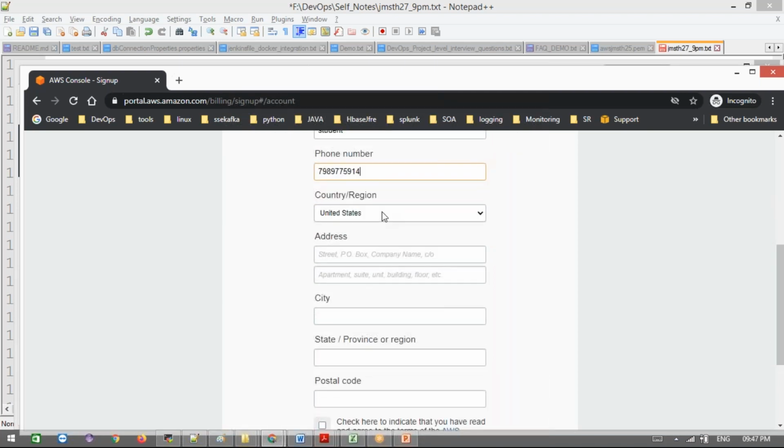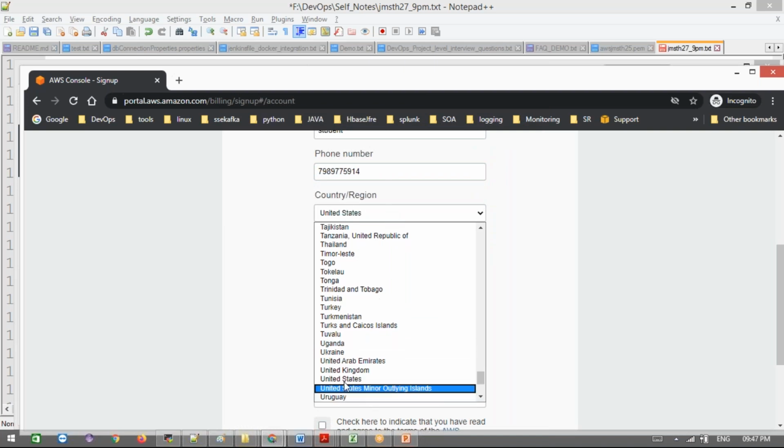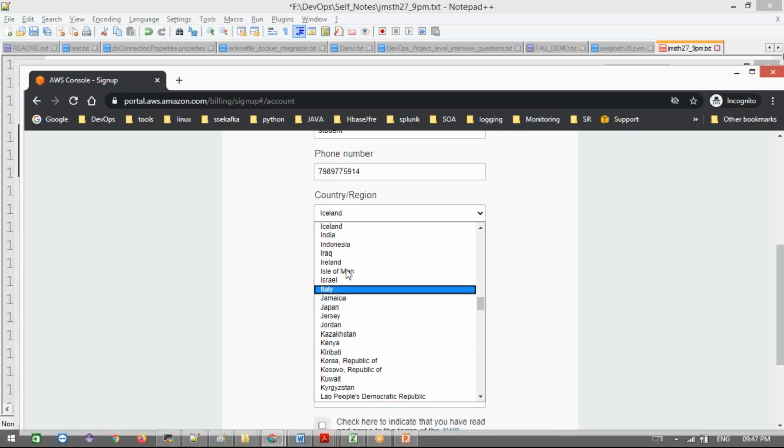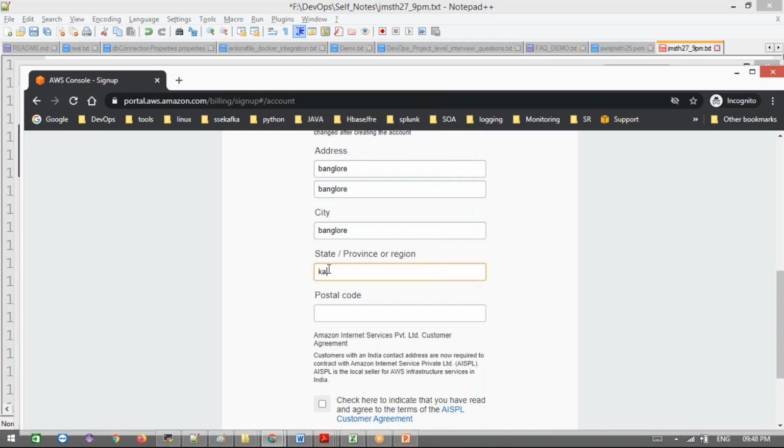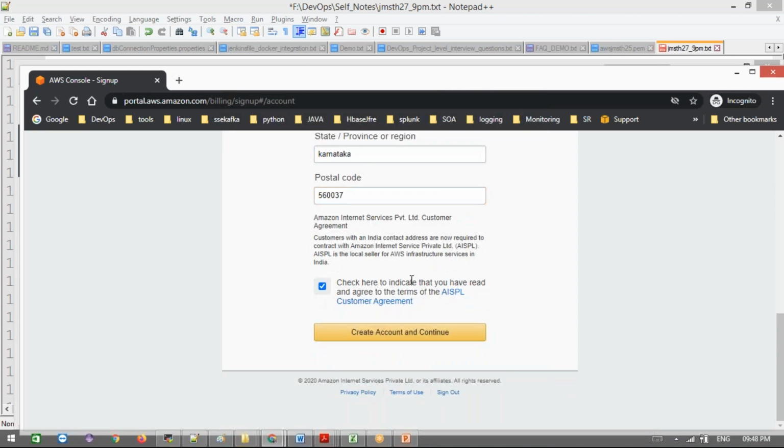And then this is the United States. Okay, like whatever we have. Wherever you are staying, let's say in India. And the address, whichever wherever you are. Okay, let's type this. Just do this. Let's give this. The state, and then confirm this. Okay,